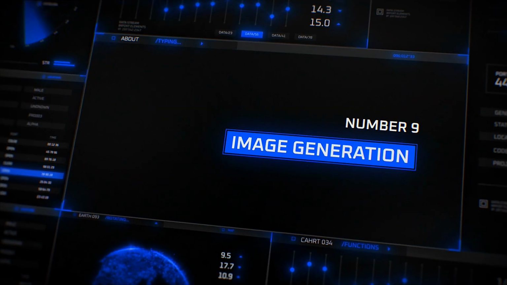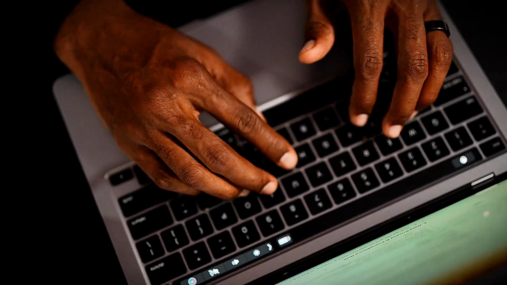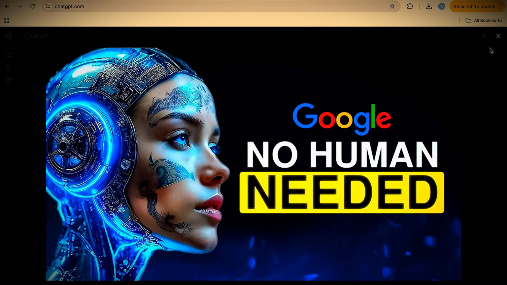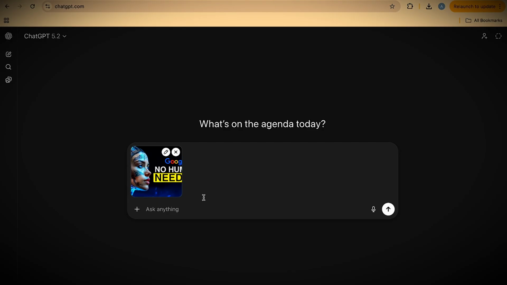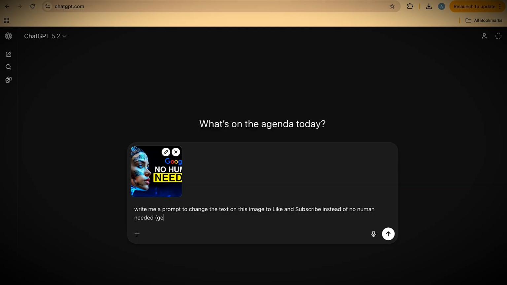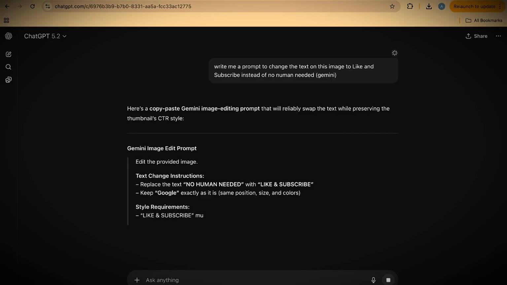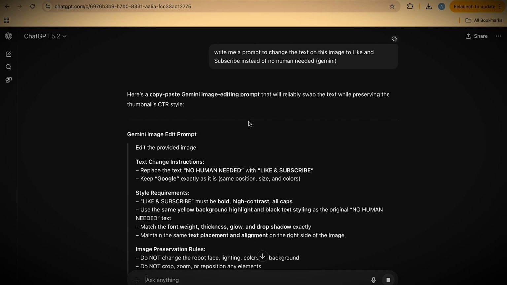Number 9, image generation. Weak prompts create horrible images. I use ChatGPT to write my prompts to then go to Google Gemini and then update or create my images. In this specific instance, I have a thumbnail that I want to change. It says "no human needed." I want to change the text. I'm going to say, write me a prompt to change the text on this image to "like and subscribe" instead of "no human needed." And I'll put in brackets Gemini. We're going to get a more detailed prompt. Here's a copy paste image editing prompt that will reliably swap the text while preserving the thumb's CTR style.